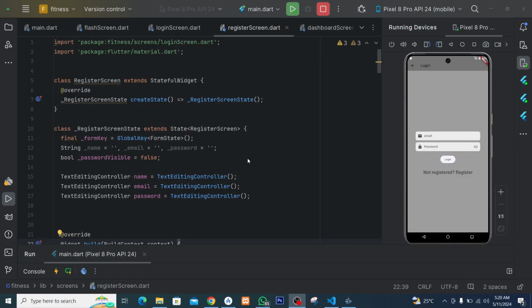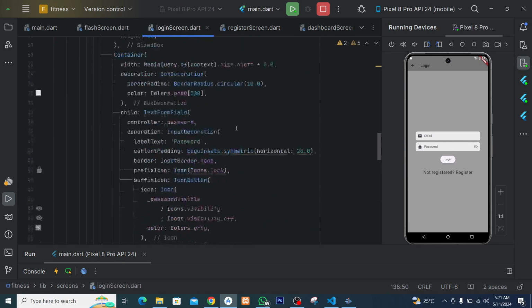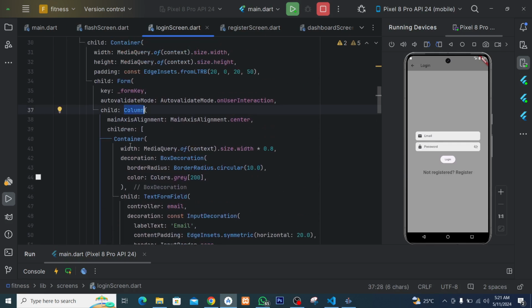In this lecture, we are going to add some logos, that is images, in the two screens, both the login screen and the register screen. But before working on that, we can also add the same logos on the main screen, that is the splash screen. So now let's start with the login screen. On this login screen, you can see here in the column we are returning containers. So we are going to return another container, which is going to be for the image.